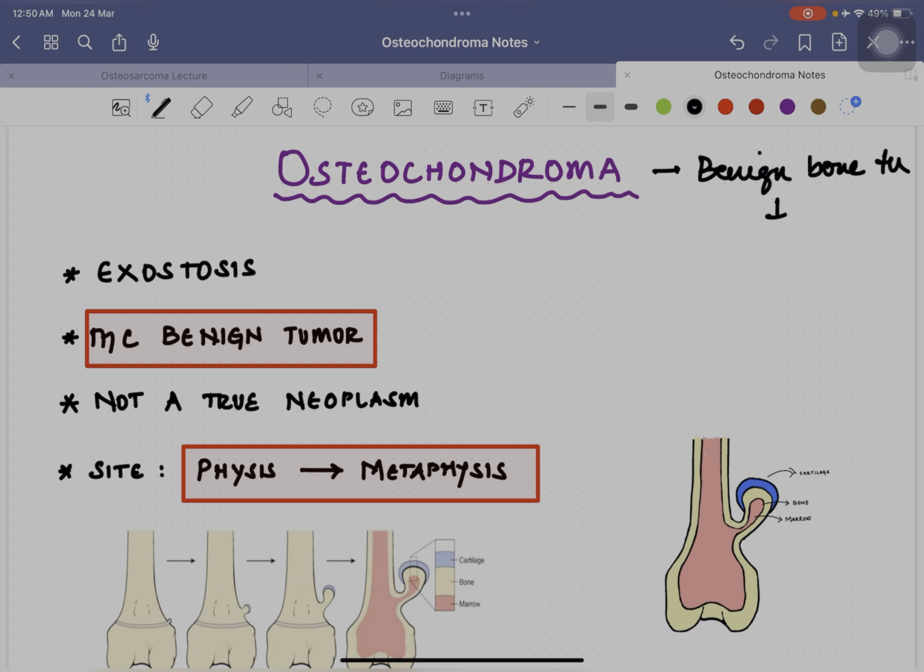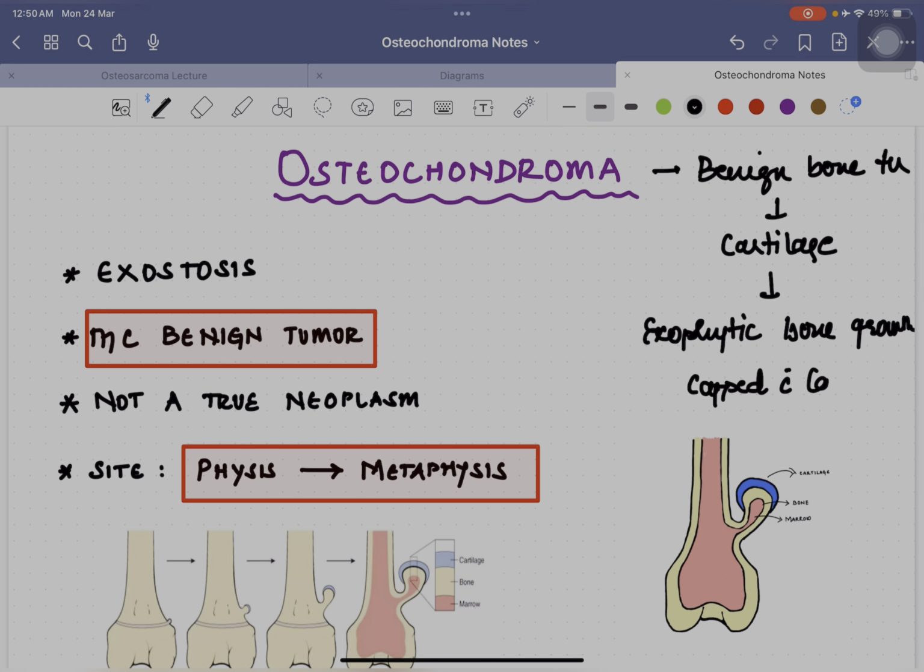So it arises from the cartilage, which forms an exophytic bone growth, which is capped with cartilage. So this is the definition for osteochondroma. So what is the definition? It is nothing but a benign bone tumor. This is the first thing you should remember, and it is always benign, it is not malignant.